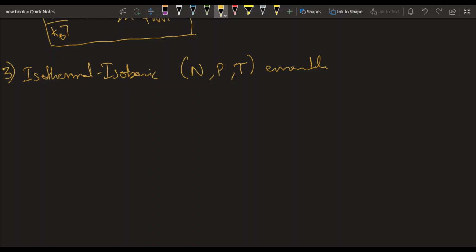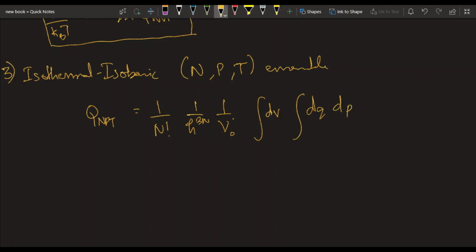So the partition function for this ensemble is given by this. So this is the partition function for this particular ensemble.